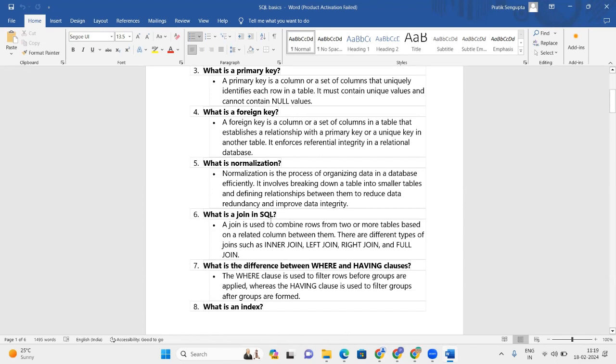Now, what is normalization? Normalization is the process of organizing the data in a database efficiently. It involves breaking down a table into smaller tables and defining the relations between them to reduce data redundancy and improve data integrity. So basically, it breaks down a particular table into smaller tables.